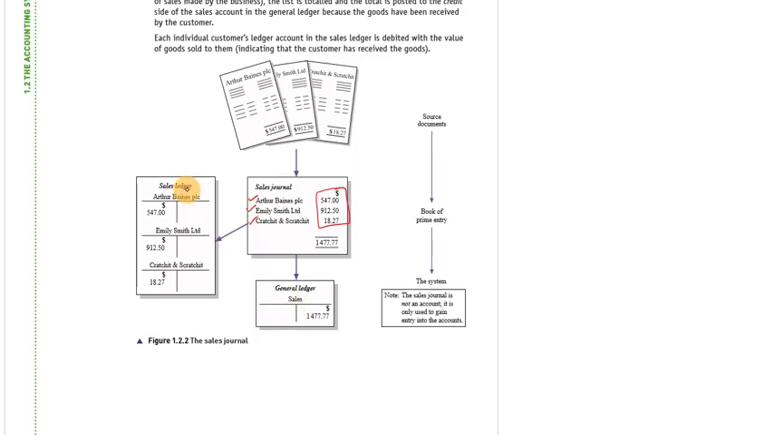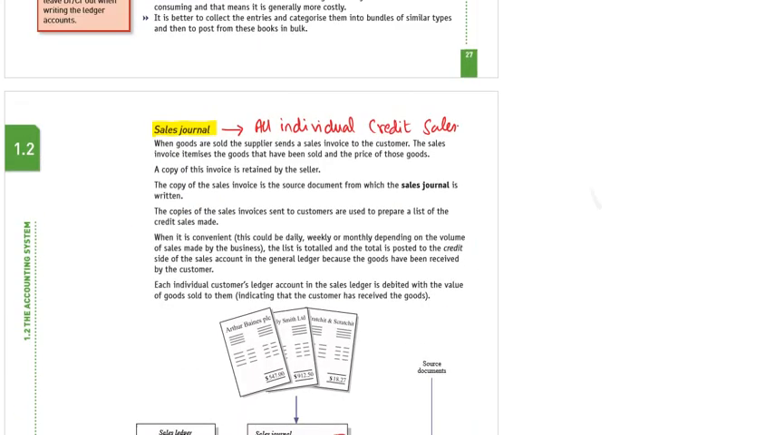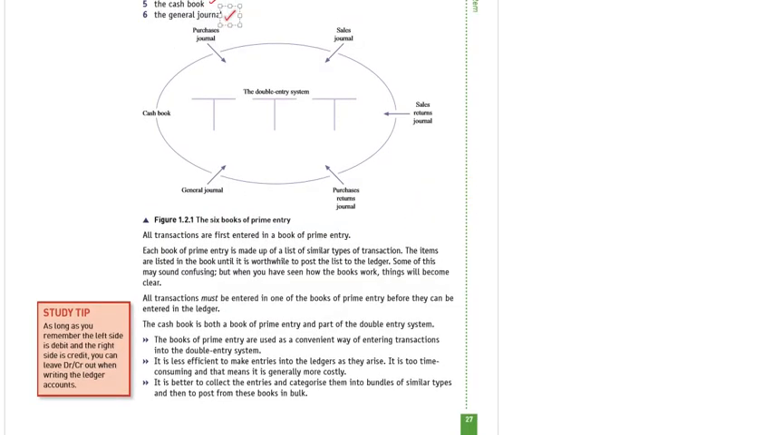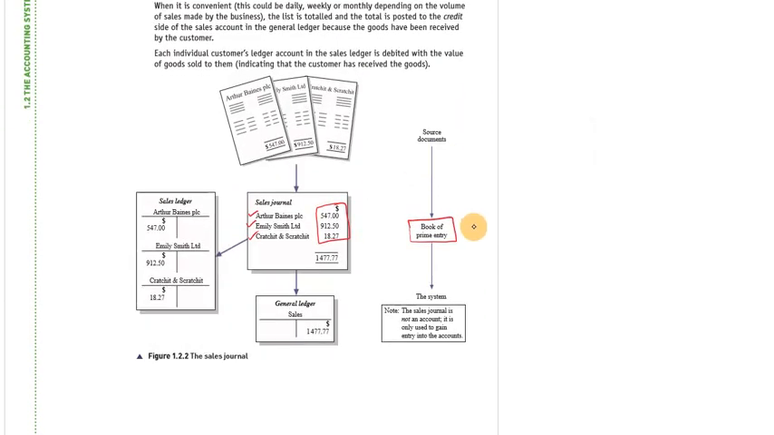So the sales ledger, which records the individual detail of every customer, is a source document for the book of prime entry. The book of prime entry means we record the sales. So what's the source document of this sale? The source document is the individual sales ledger. From the individual sales ledger we will record all the credit sales in our books of prime entry.